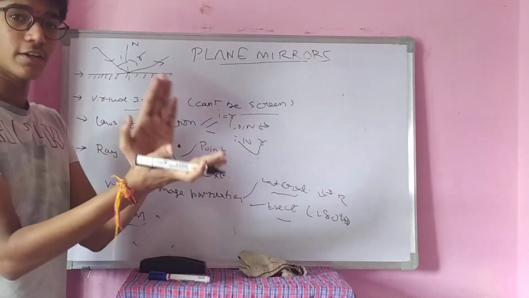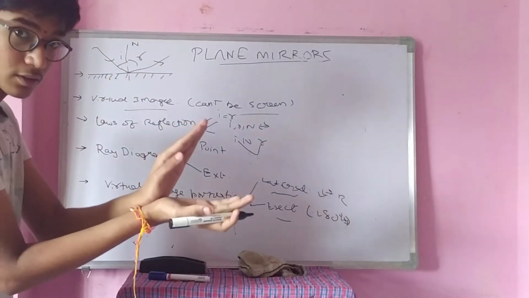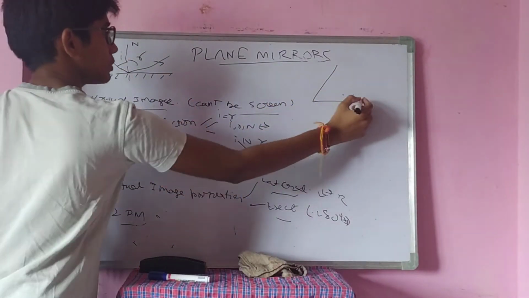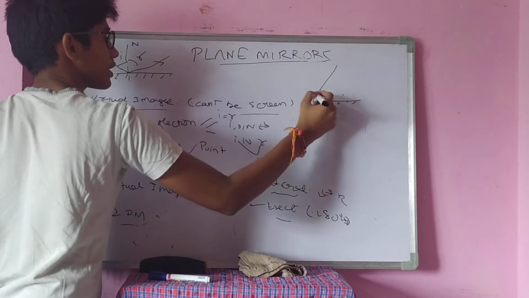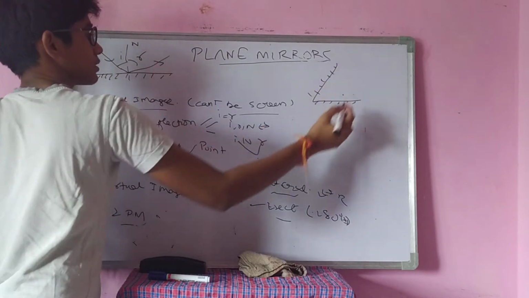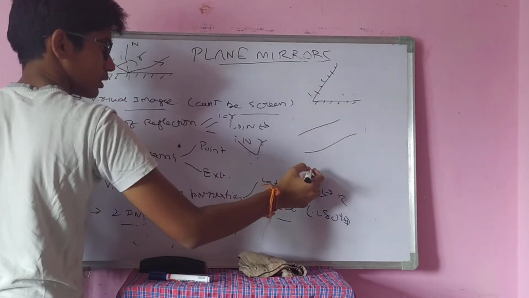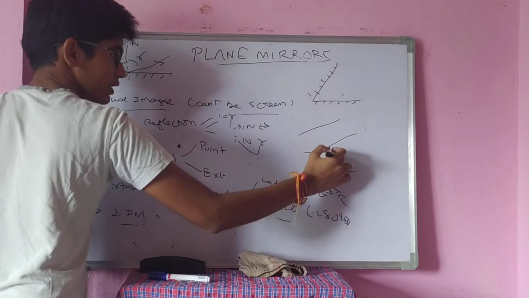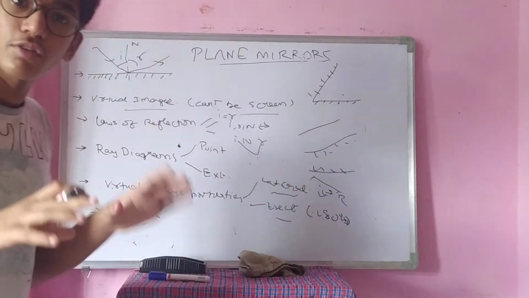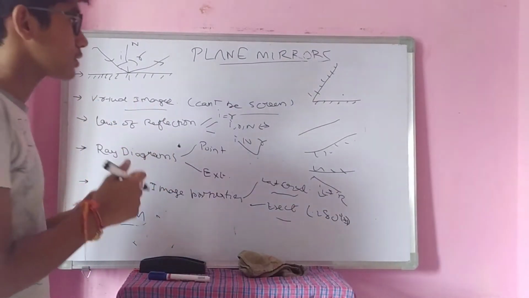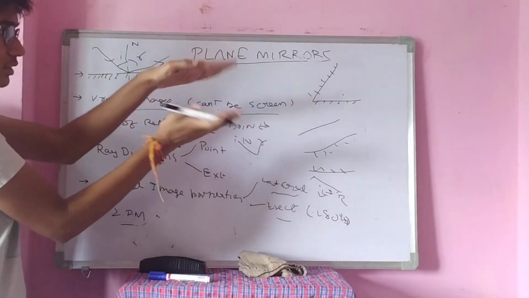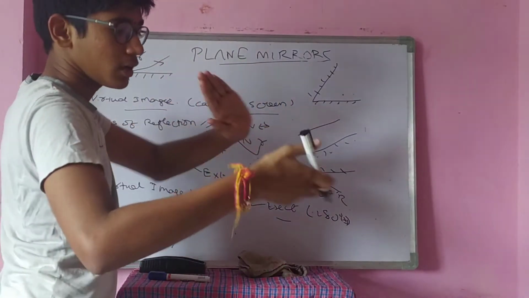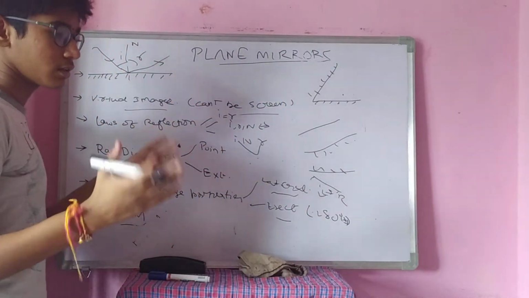Both reflecting surfaces will face each other. Both reflecting surfaces must be kept facing each other like this. When they are facing towards each other, they form different numbers and types of images. I am now attaching these two. I am not keeping them in some alternate positions in the coordinate axis.